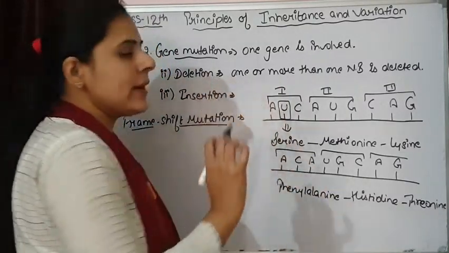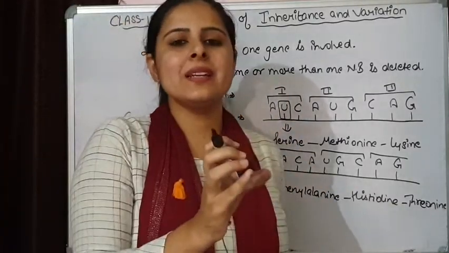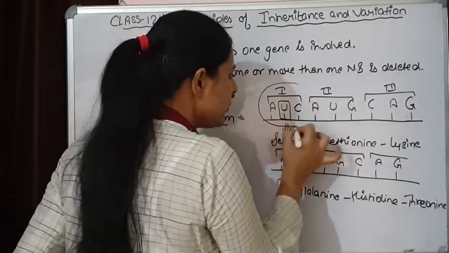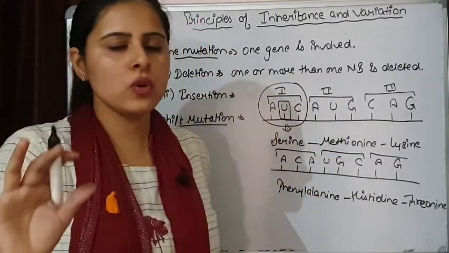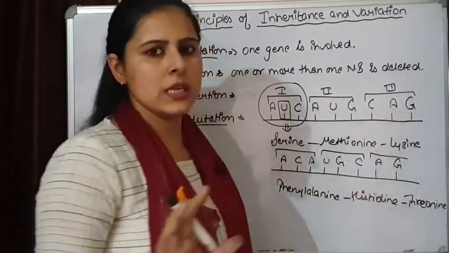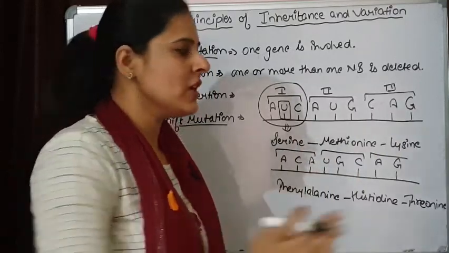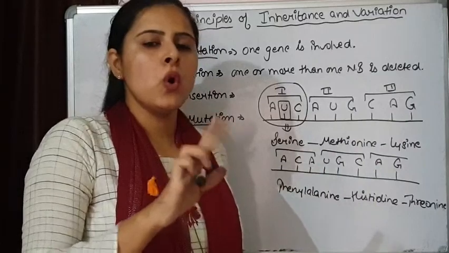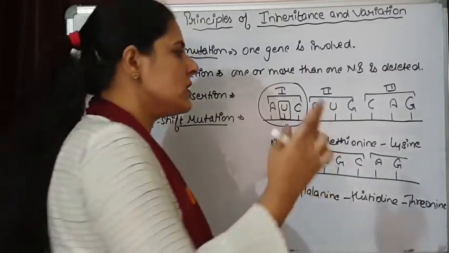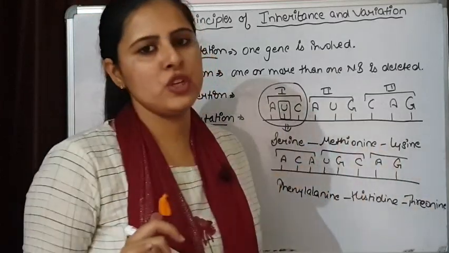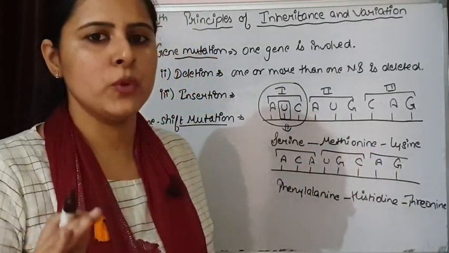If three nitrogenous bases are altogether deleted, suppose this is completely removed, the frame is not going to change. Again, this will be the first codon, this will be the second codon. Only the number is changed, but the frame has not shifted. But if one or two nitrogenous bases are added or deleted, then it leads to a frame shift change, a frame shift mutation.